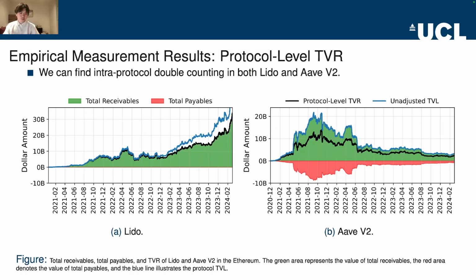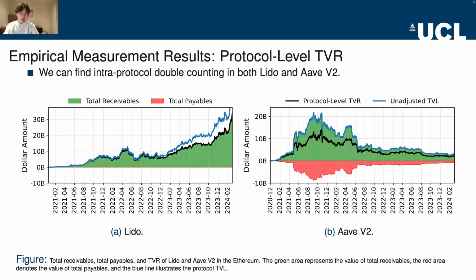We also empirically measure the protocol-level double counting for Lido and Aave. On the bottom, the figure shows the total receivable, total payables, and TVR of Lido and Aave V2 on Ethereum.